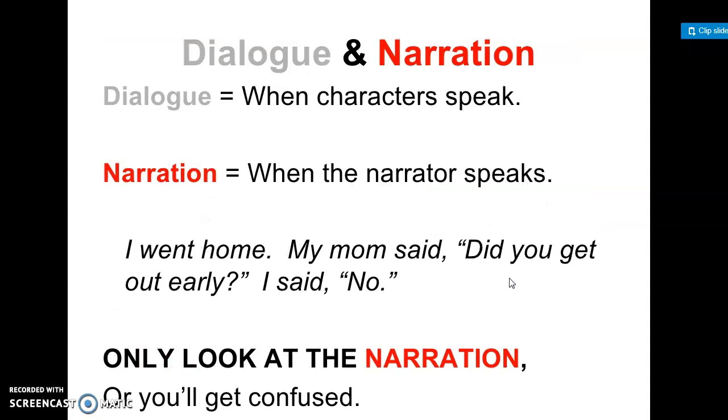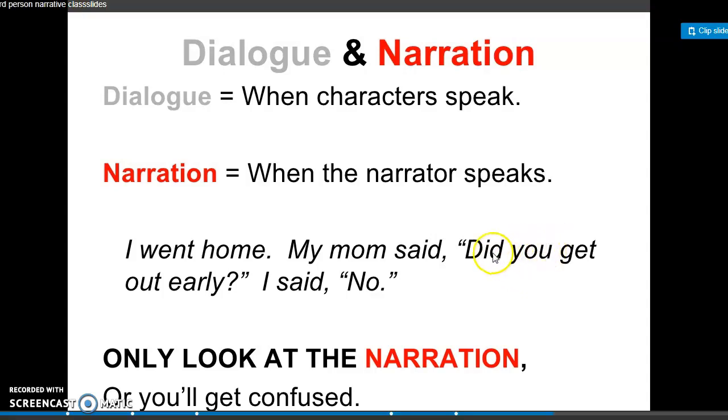So, what's the difference between dialogue and narration? Dialogue is used when the characters speak, and narration is when the story is told by the author. For example, "I went home. My mom said, 'Did you get out early?' I said no." In that case, you should say that it's first person narration. Here you can see you or he or she, but the whole story is told by the author. You see here, I went home, like that.